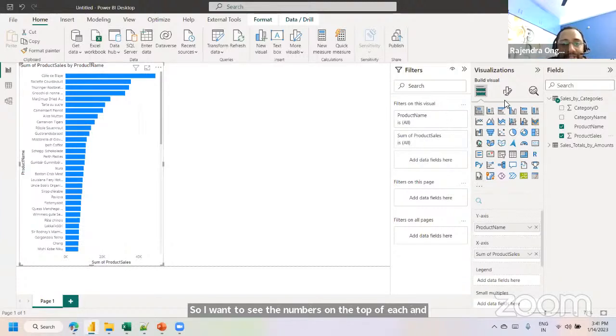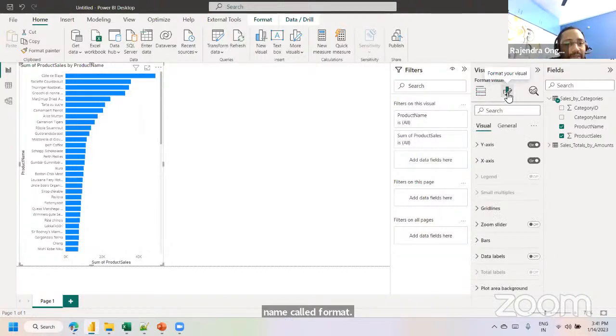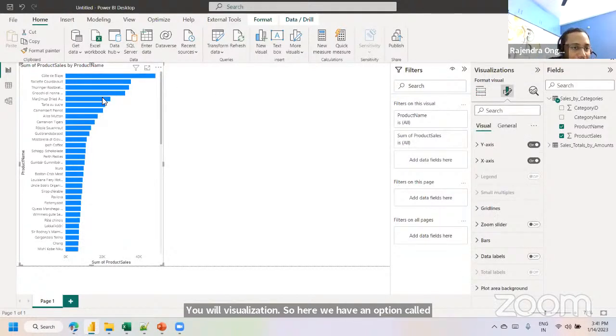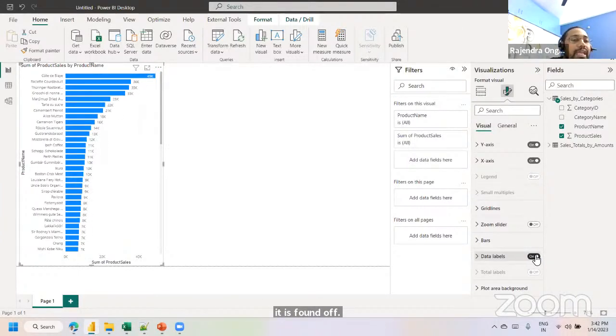Next activities are cosmetic changes. We have an option called format your visualization. Try to select it. Instead of showcasing the numbers only on hover, we can visualize the numbers on the top of each and every category. How? Just select your visual. Here we have an option called data labels. As of now, by default, it is turned off. If you set it on, we can observe the numbers on the top of each and every bar.